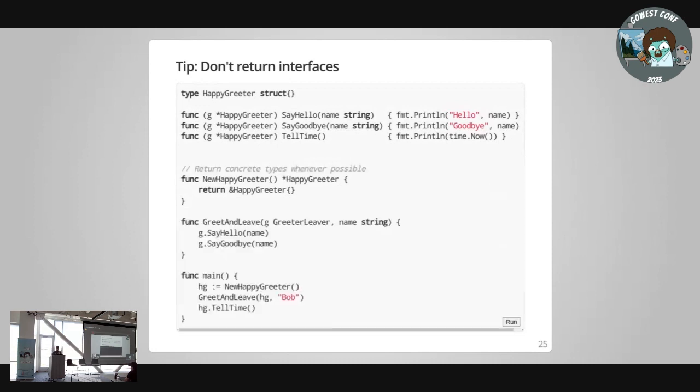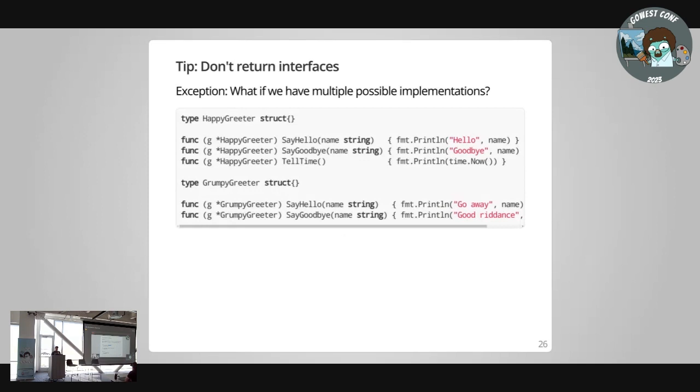So what do I do instead? Right, this is a really tiny change. Just stop returning interfaces. 99% of the time you don't need it. There is one exception I'll point out.